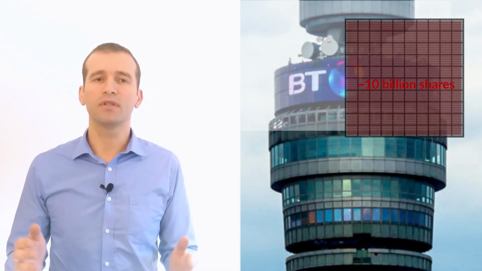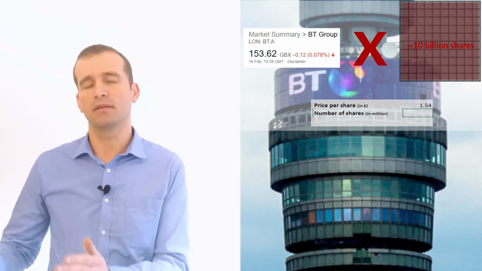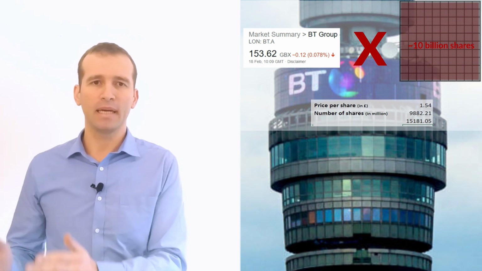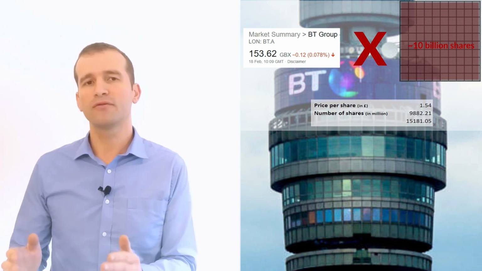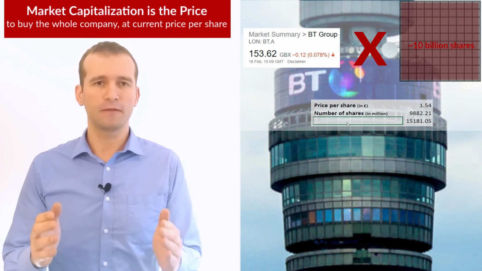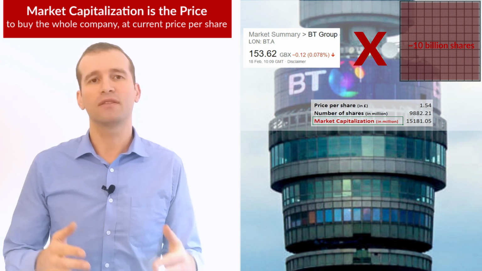So what we have to give is £1 50p multiplied by 10 billion shares. That equals around 15 billion pounds. We have to give 15 billions to acquire the whole company. Those 15 billions is the market capitalization or market value.